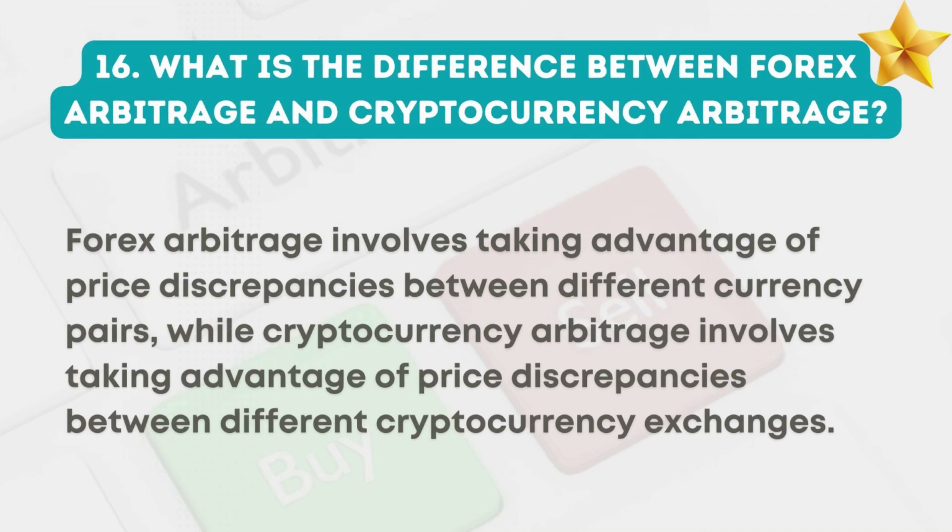16. What is the difference between forex arbitrage and cryptocurrency arbitrage? Forex arbitrage involves taking advantage of price discrepancies between different currency pairs, while cryptocurrency arbitrage involves taking advantage of price discrepancies between different cryptocurrency exchanges.